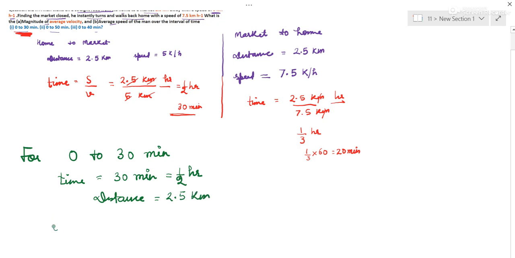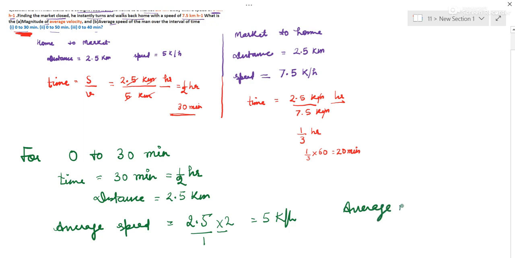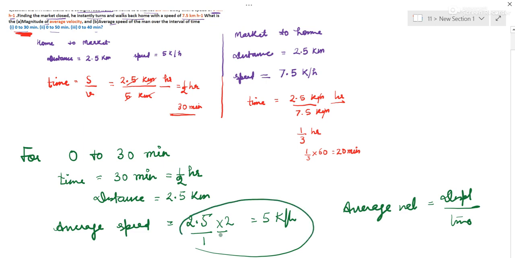So average speed would be equal to distance by time. By 2 will go up. So it is 5 kilometer per hour. And similarly, average velocity for the same period will be displacement by time. So it will be same value, same calculation. So average speed and average velocity will be same. Why? Because distance and displacement are same, home to market for 0 to 30 minutes.